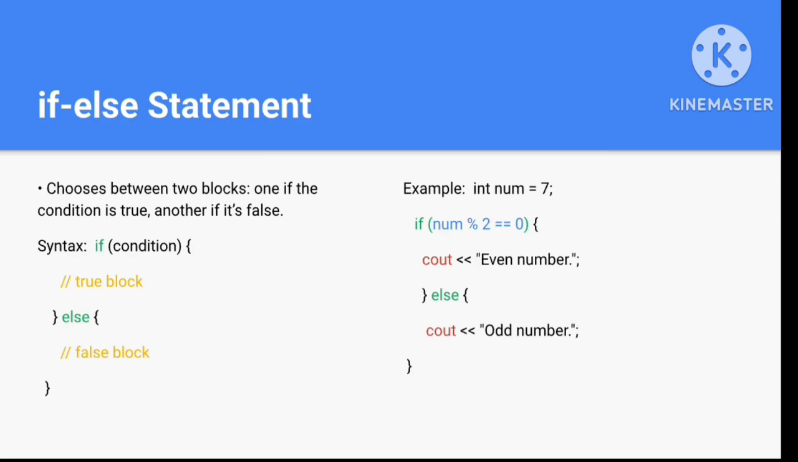Like here you have to find if the number is even or odd, and the given example input is 7. First you have written the if condition: if number modulo 2 is equal to 0, then print it is an even number. If number modulo 2 is not equal to 0, then print odd number. So here you can see that 7 is an odd number, so the if block will not get executed because 7 modulo 2 is never 0, so the else block will get executed.